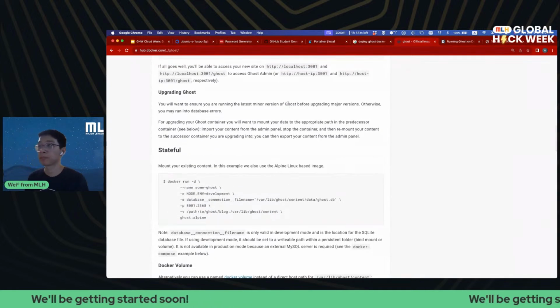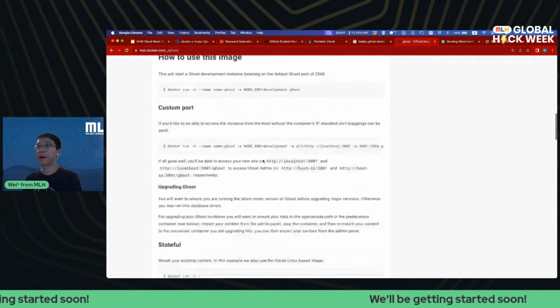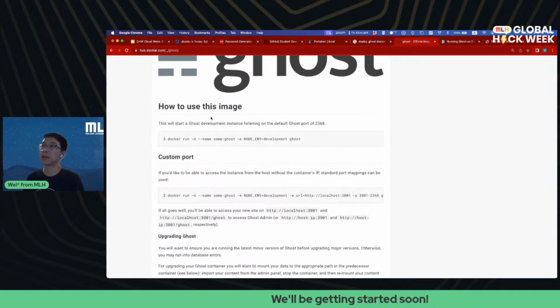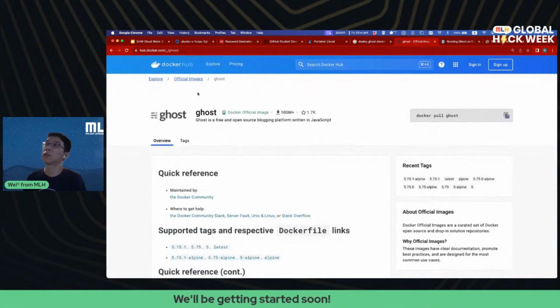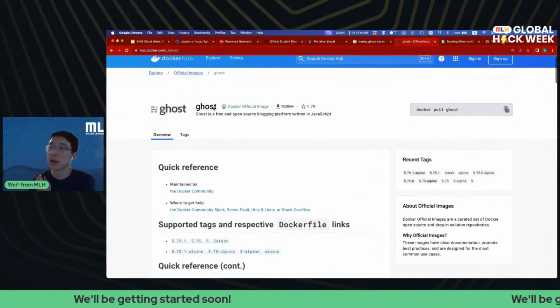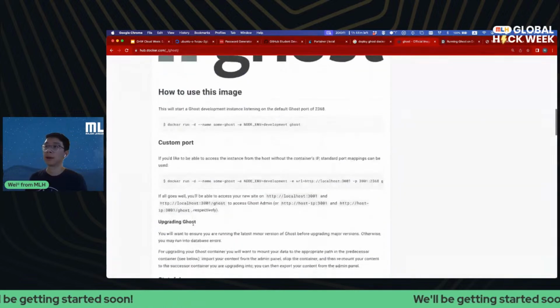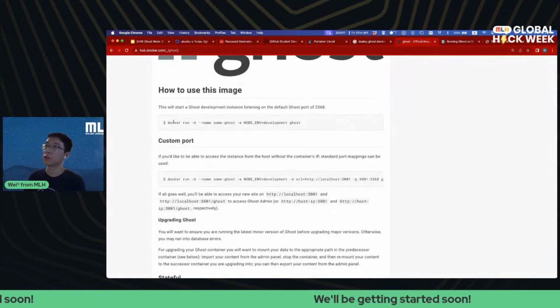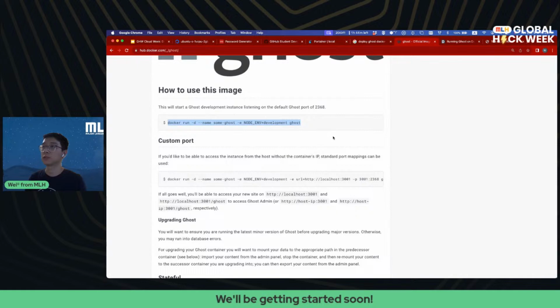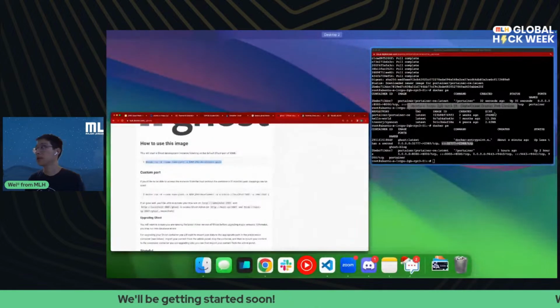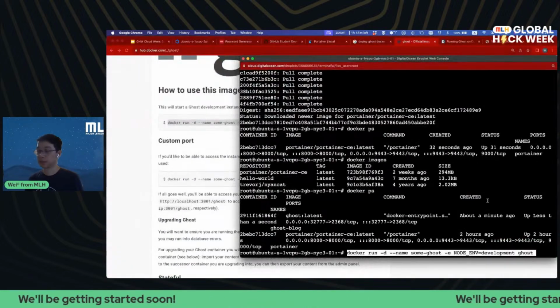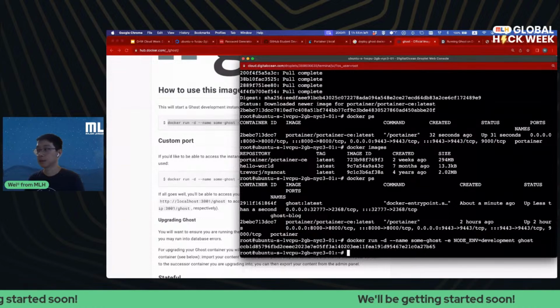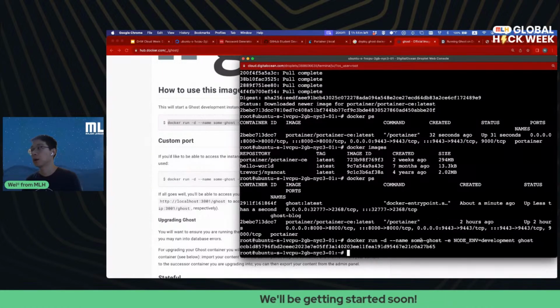And here is an example. Ghost has an official Docker image on Docker Hub, and it has a helpful command here on how to use this image. We're just going to run this command to deploy Ghost. It seems a lot easier to deploy it using the command line because it has official support. So let's try it and see if it works.